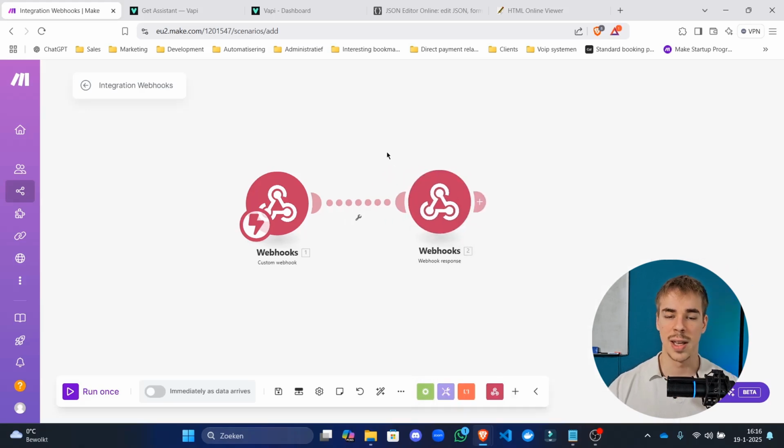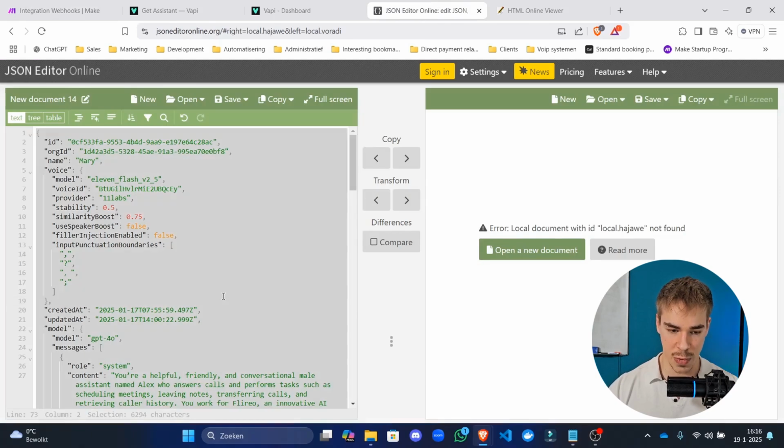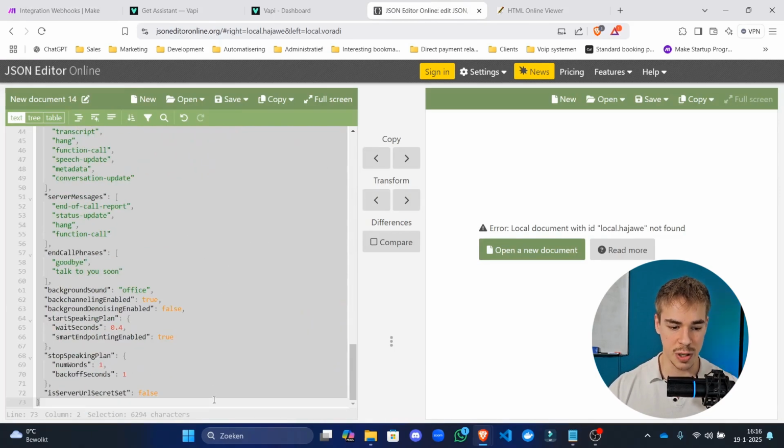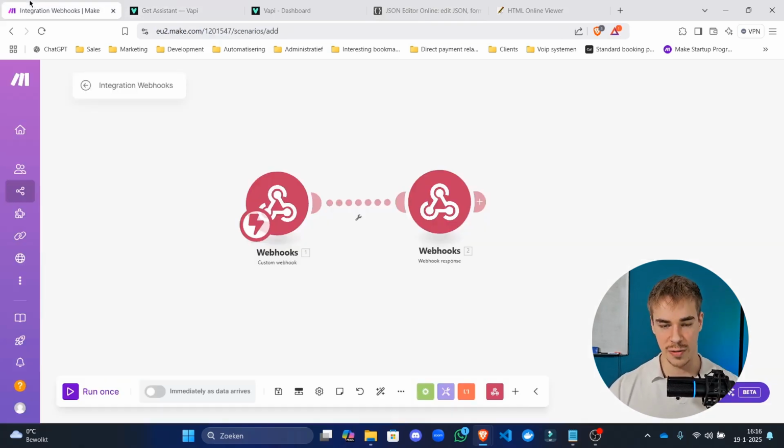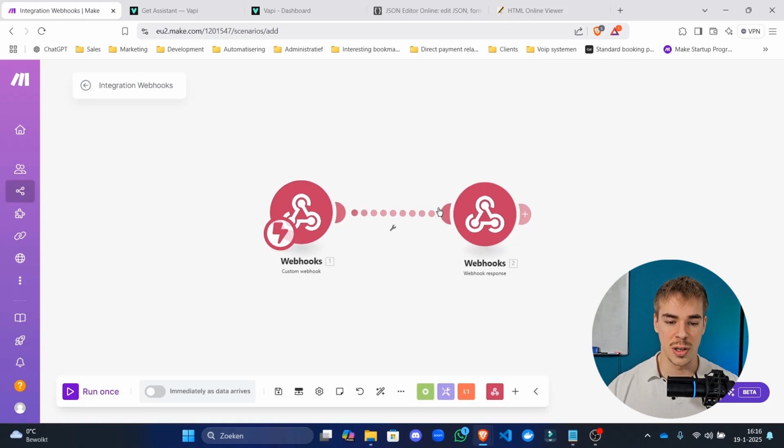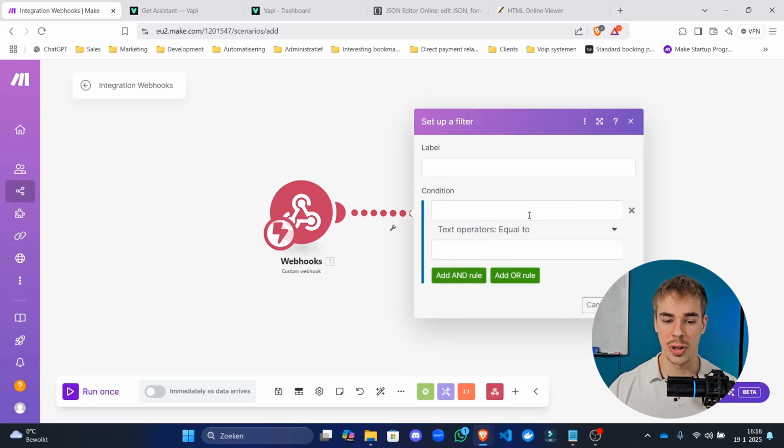Perfect. And this is just something that I'm going to tell you guys about, but I can't completely go into what it actually does. Or if you're familiar with make.com, you're going to know exactly what this is. But if we allow all of the server messages to go to that webhook, then it will be end of call reports and status updates and, well, you name it, all of the server messages are going to be sent here. We're going to put a filter in here so that only the assistant request goes through.